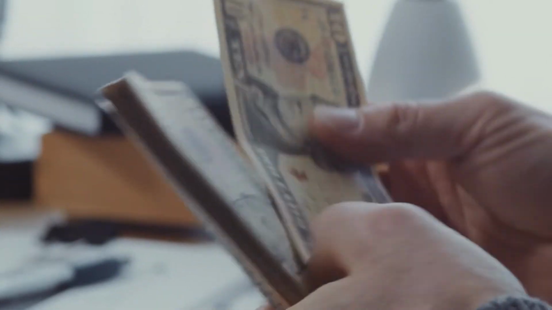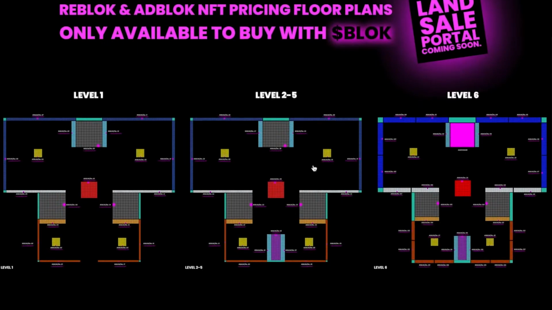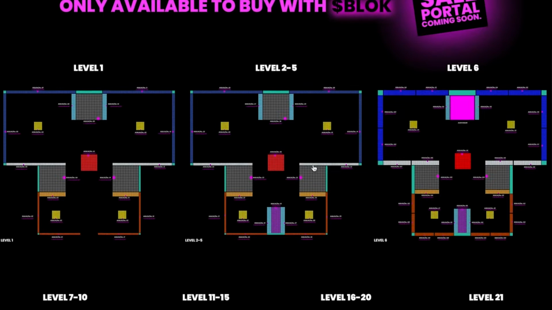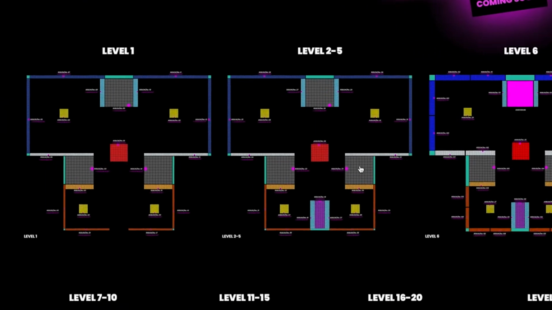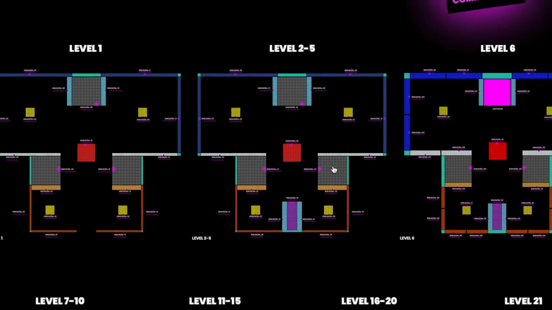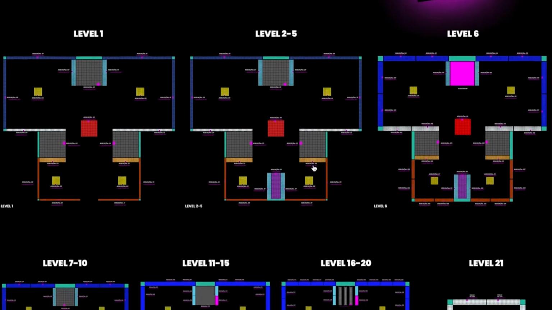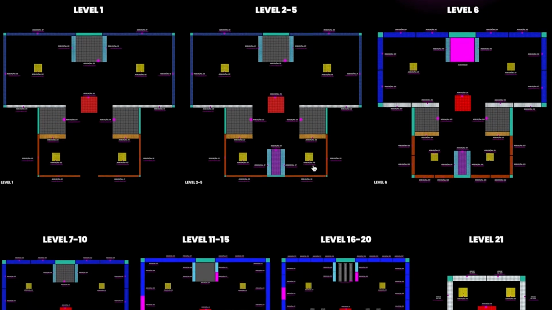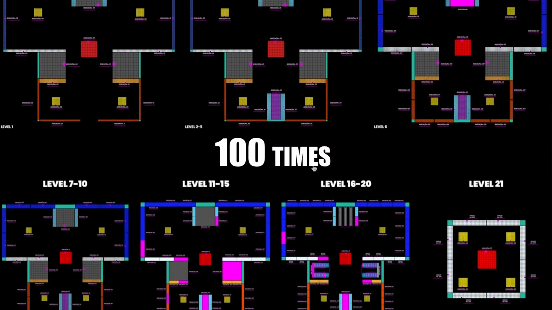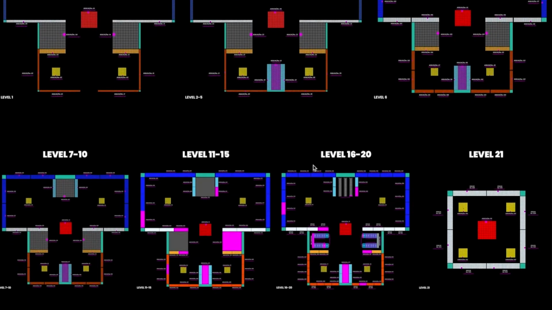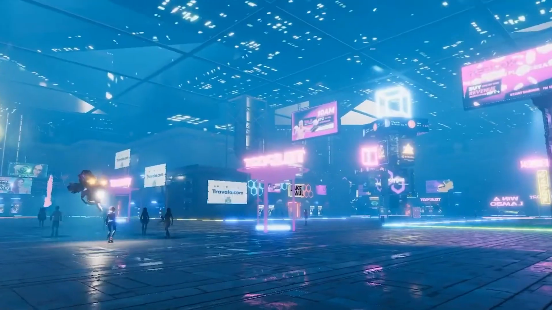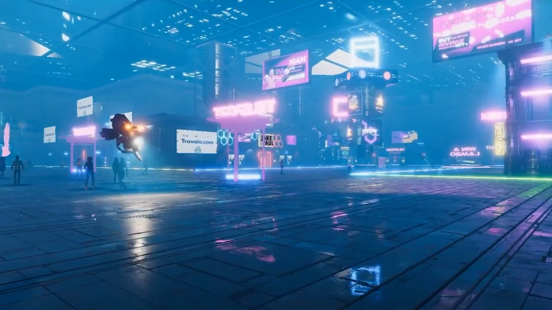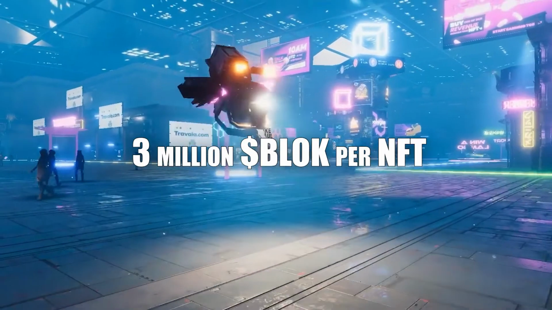If you're still confused about how much you could earn, you must know that apart from the previously mentioned factor, the level of the totem which you're associated with also plays a major role in how much you earn through AdBlok. For instance, the hype on level 1 is quite major, and if one has ownership of any of the totems on this level, the amount of money they could make through AdBlok would be 100 times the amount one would make from the totems on the higher levels. As we mentioned a while back, the earning potential from level 1 of Blocktopia is huge. In fact, its purchase price is worth around 3 million Block per NFT.